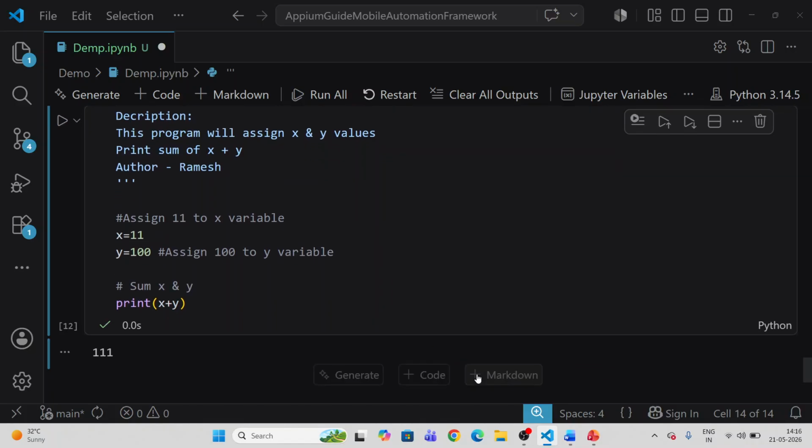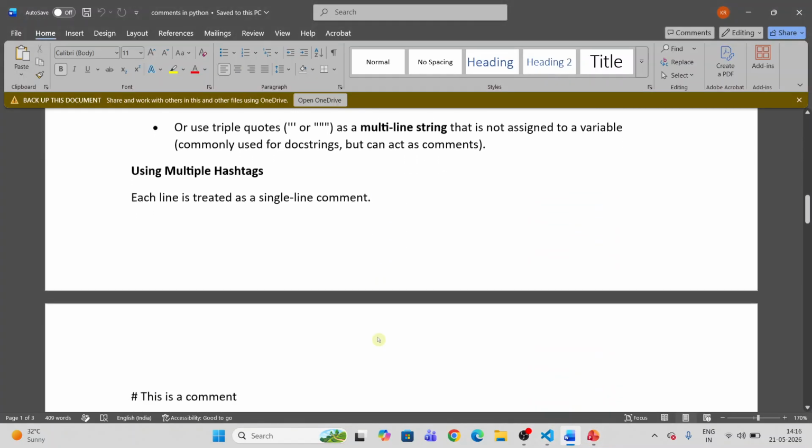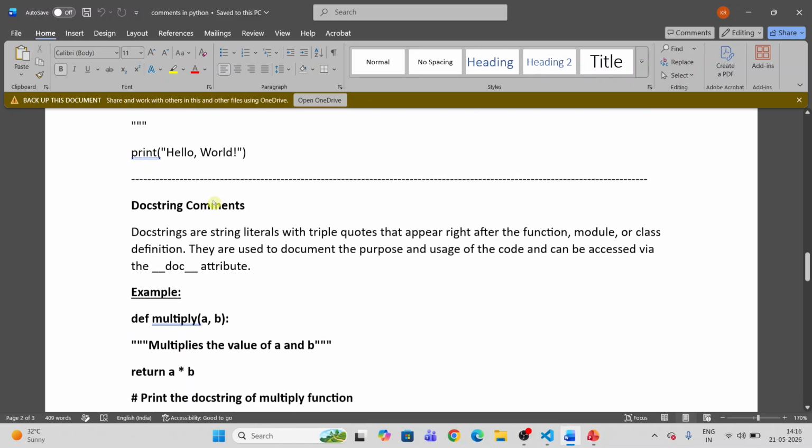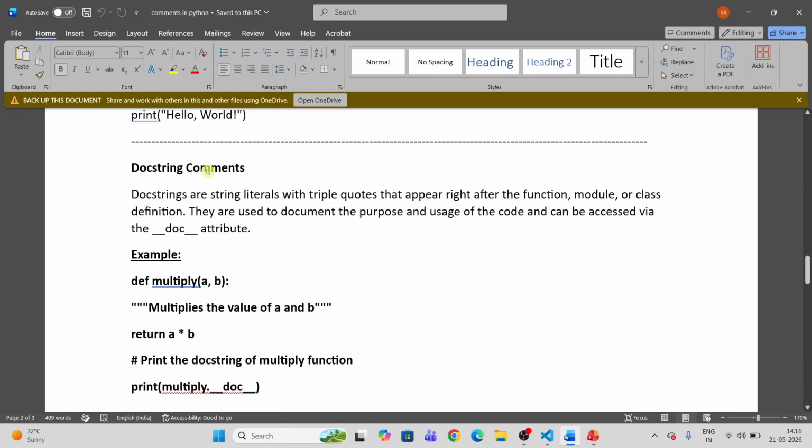And one more we have: string literals. I told you we have single quotes and double quotes here. Next is the doc string comments. Here we use string literals. So what exactly are doc string comments? Doc strings are string literals with triple quotes that appear right after a function, module, or class definition.